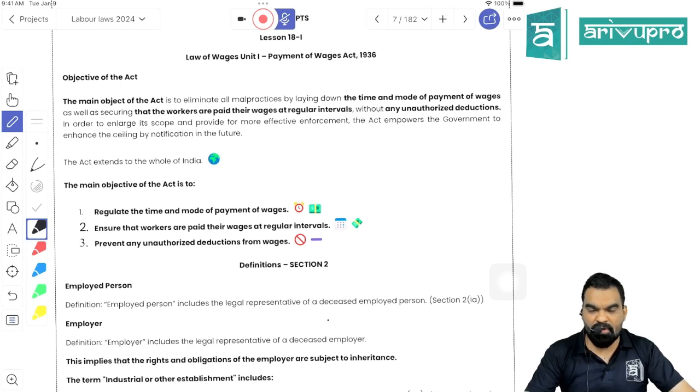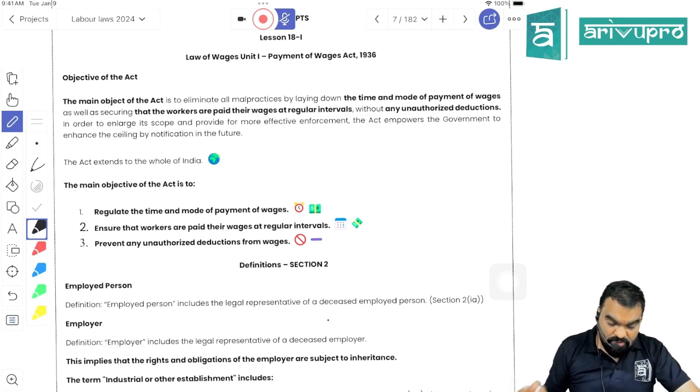And remember, students, whenever there is a contradiction between law and contract, if you get into a contract with your employer and your employee is okay with payment of wages once in 2 months, or okay with unauthorized deduction, that doesn't mean that you can do it according to the contract. Whenever there is a clash between contract and law, the law will prevail. So even if the employee agrees with any kind of deduction and you deduct that amount, it will be treated as unauthorized deduction in spite of the agreement and consensus of the employee. Got my point?